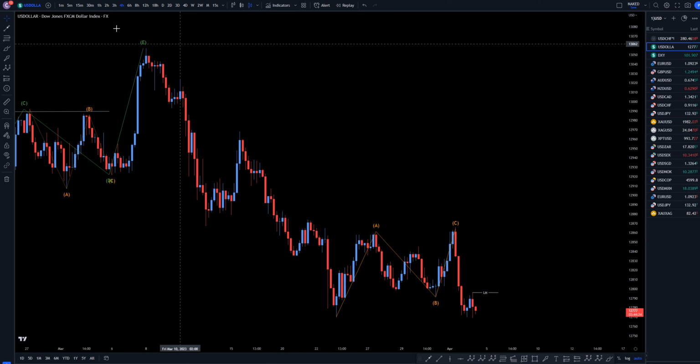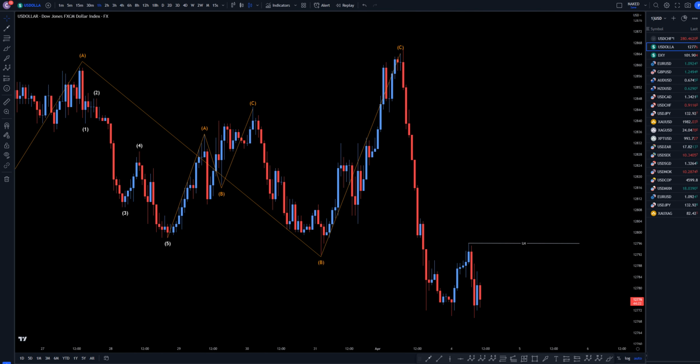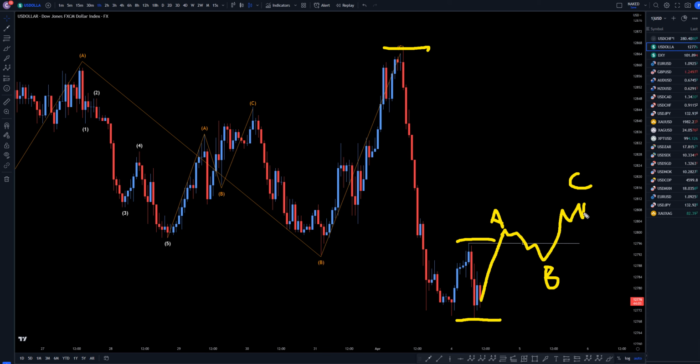So let's take it right down to the 1 hour time frame. On the 1 hour time frame, we definitely have that 3, 4, 5 shape right here that you do see at the end of most trends. So honestly, I wouldn't be surprised if it does go up, if it does take out structure. Even if it does do that, that's just going to be the beginning of what I think will be just a bigger correction like an ABC.